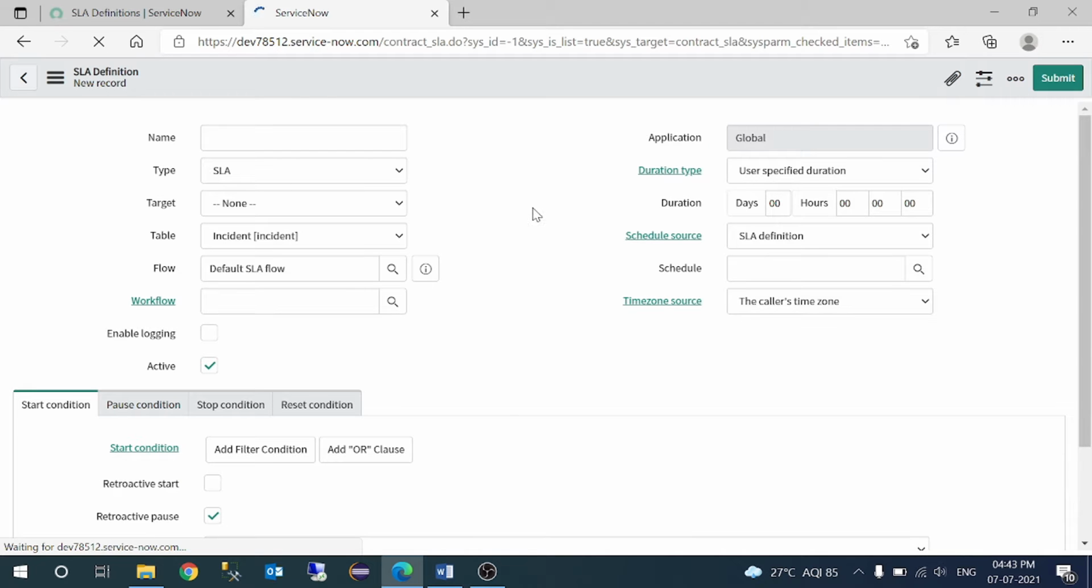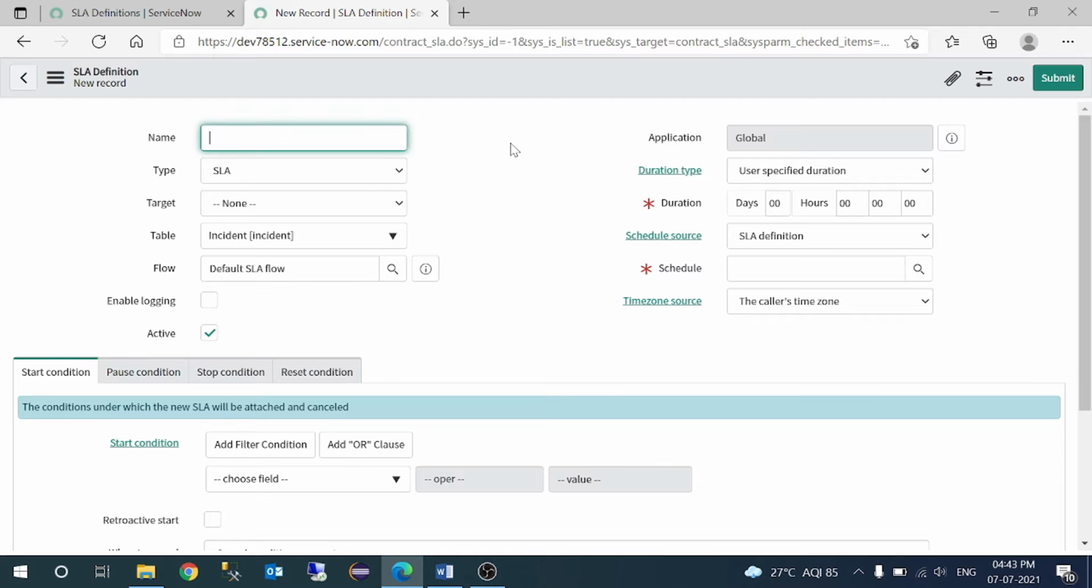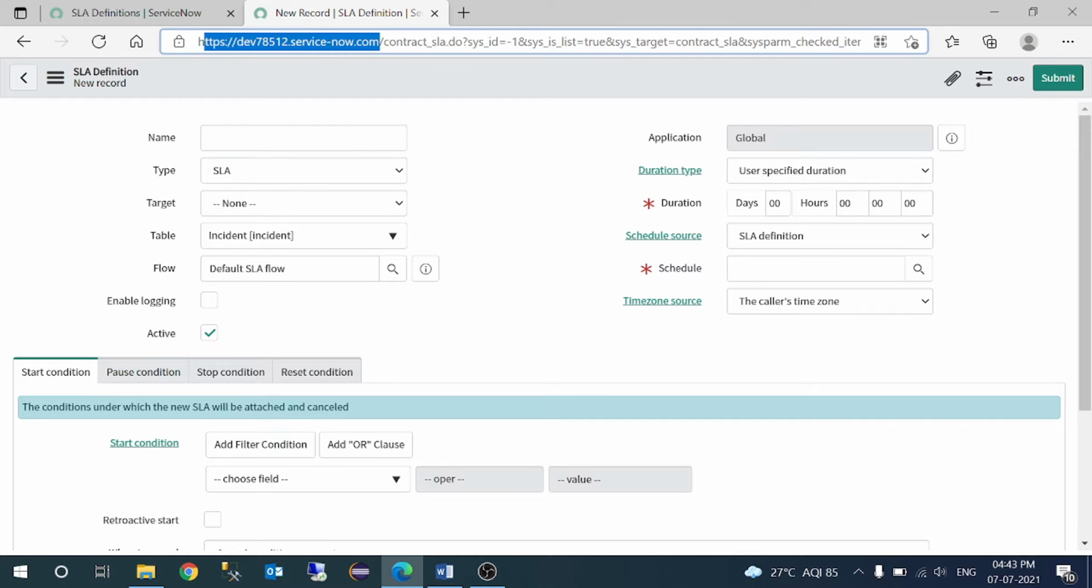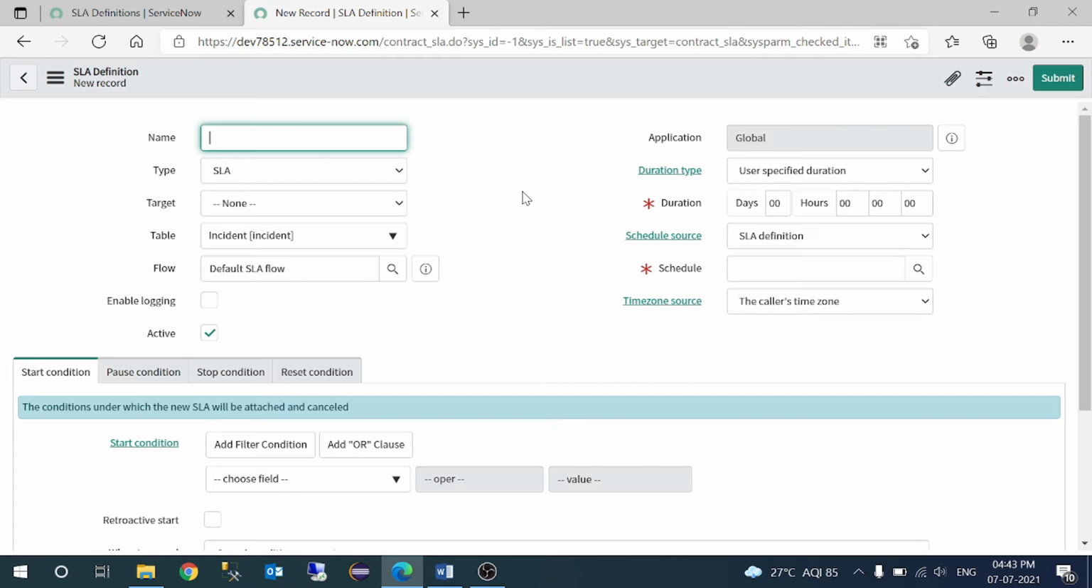This is the form which will appear to you when you are implementing with your client environment. This is my personal dev instance, but the same form will be available for your client as well as any PDI, right? So don't get confused. That means this is your personal dev instance, and when I'm working with the client, I might see a different view. It's not the case. Okay, so let's say this is test one, and this is the SLA name you have to give.